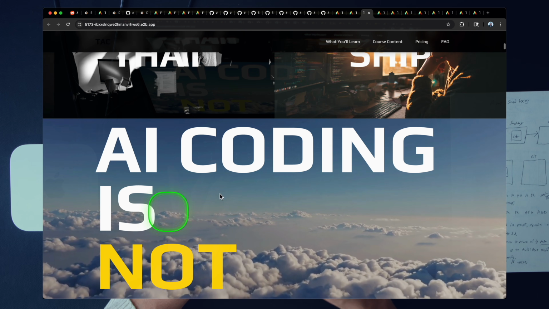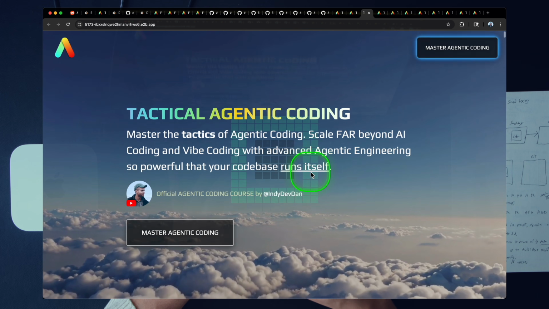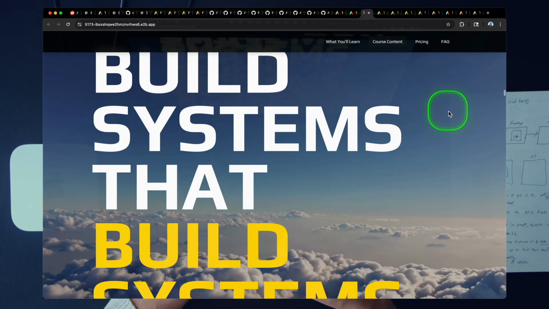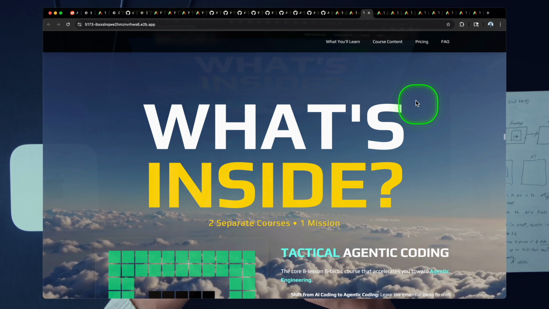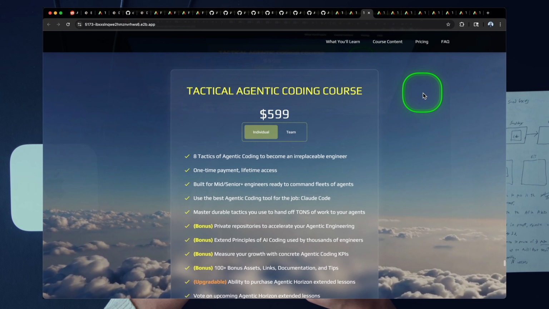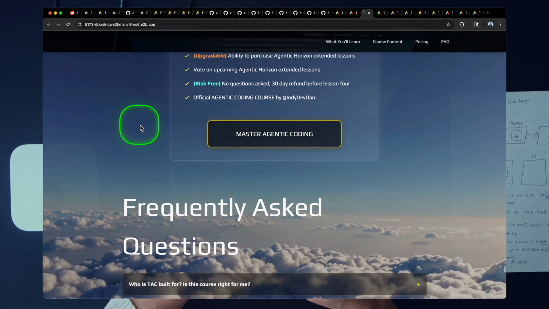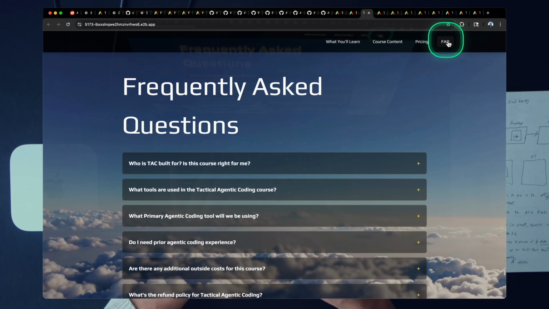Here's another version where if we start scrolling, we can see a nice header here that pops up. And I assume, yep, when we click this, it's going to auto scroll to specific sections, right? So course content. And then of course we can just click right to pricing and the Redditors will be happy about this. We get right to the pricing right here, okay? We can even click to FAQ.